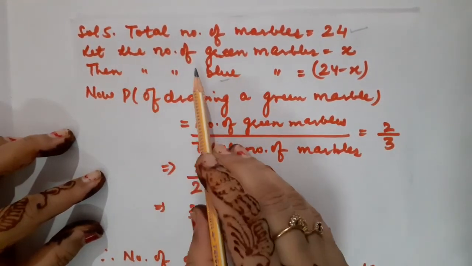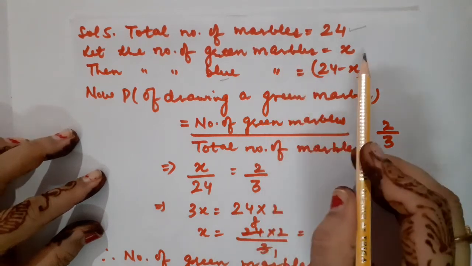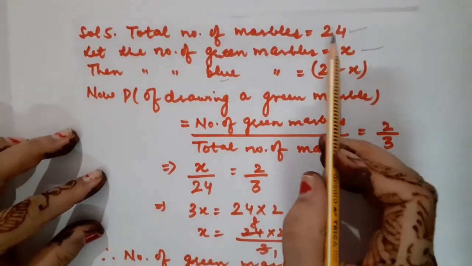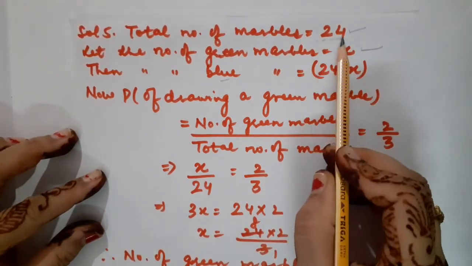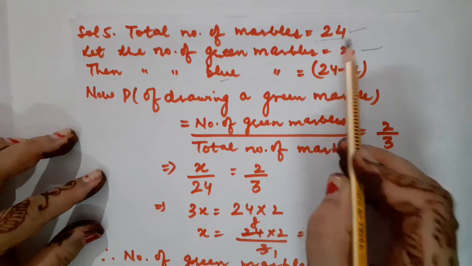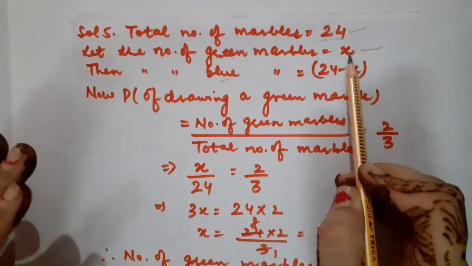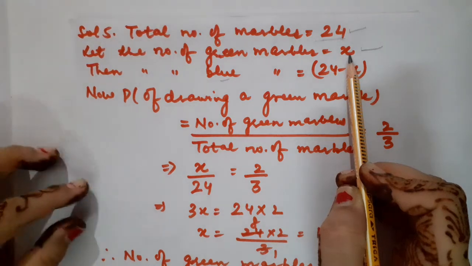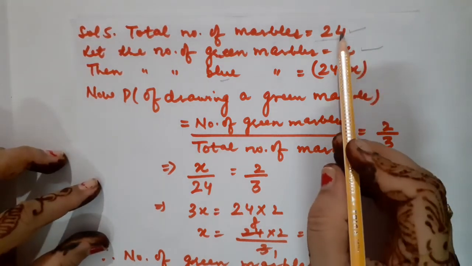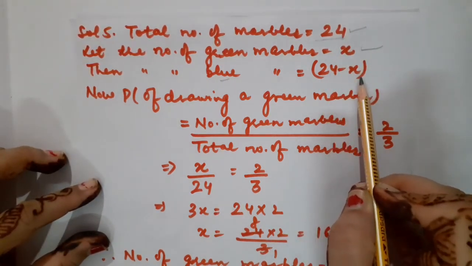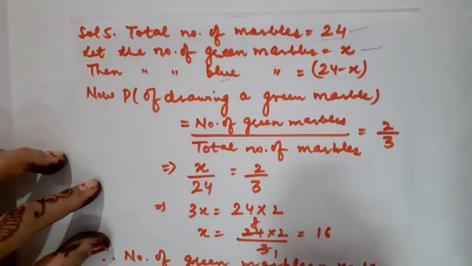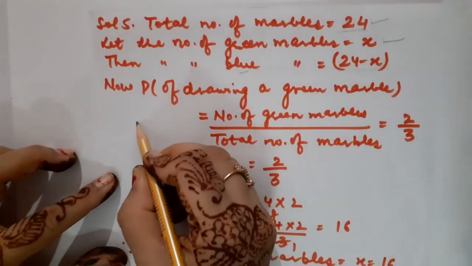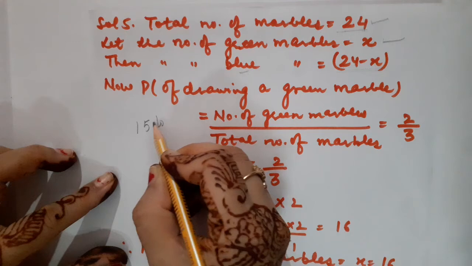So let the number of green marbles be equal to x. If there are total 24 marbles in number, out of those x are green. So how many are left, children? Definitely 24 minus x. Please understand this concept. For example, I had 15 toffees.